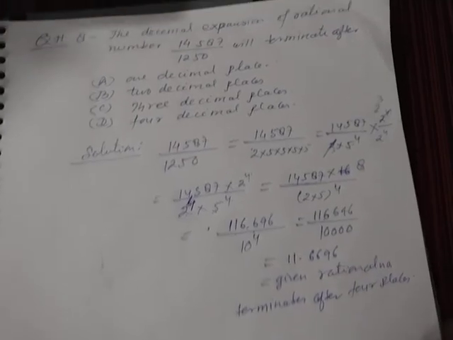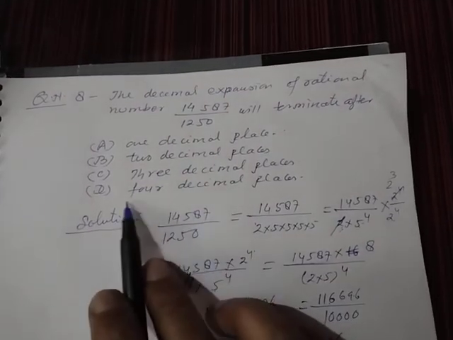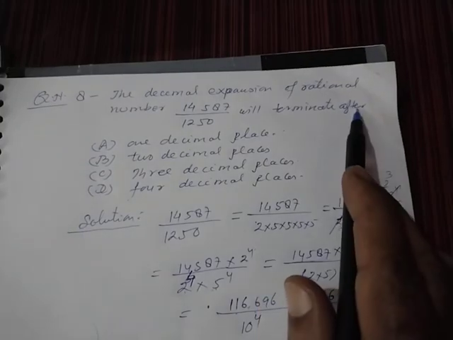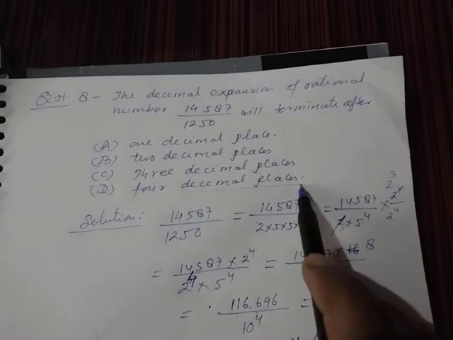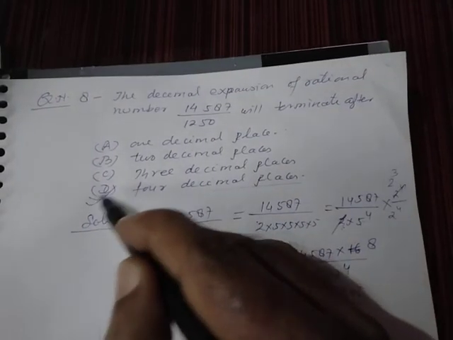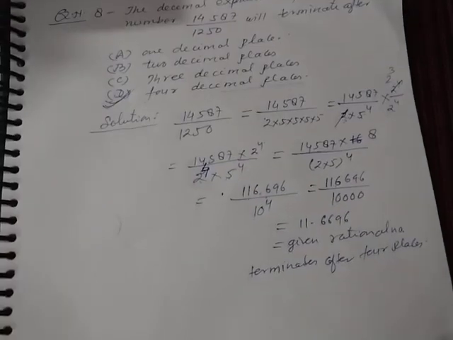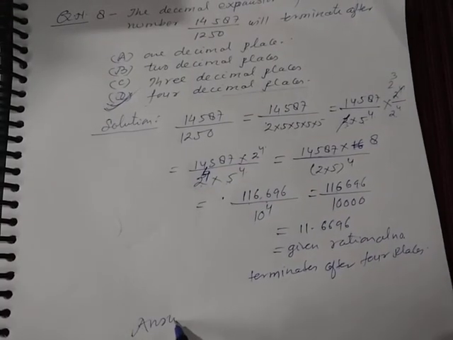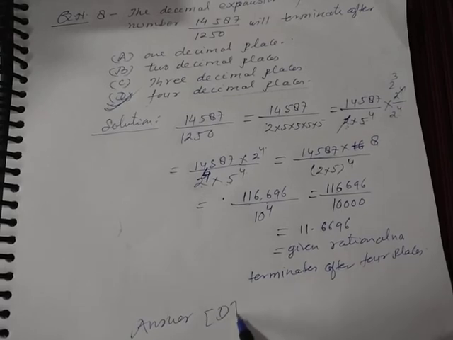Okay student, now see what it is given, after 4 decimal places. So your answer will be D. You write here answer what, D.